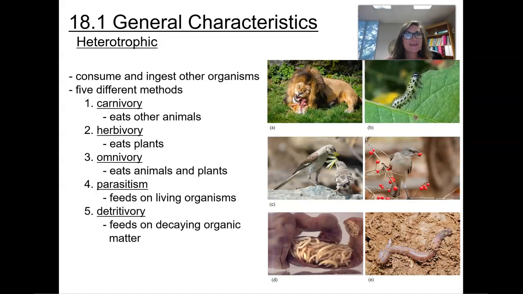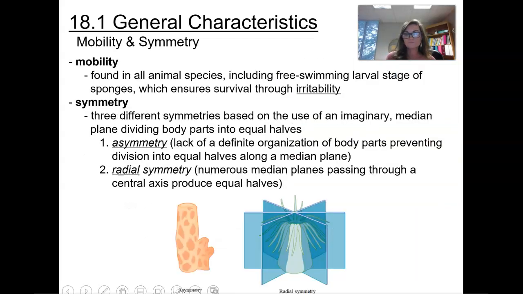These are going to be animals that eat other animals. Next, we have herbivory. These are going to be animals that eat only plants. Then we have omnivory. These are going to be animals that eat both plants and animals, and so that's like most of us as humans. There's going to be parasitism. That's where they're going to feed on other living organisms and usually cause harm to that organism. And we have detrivory. This is where an organism is going to feed on dead, decaying organic matter. That matter is called detritus, and the animal eating it is called the detrivore.